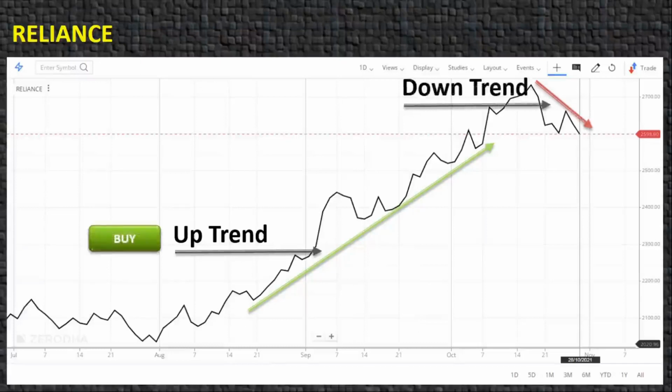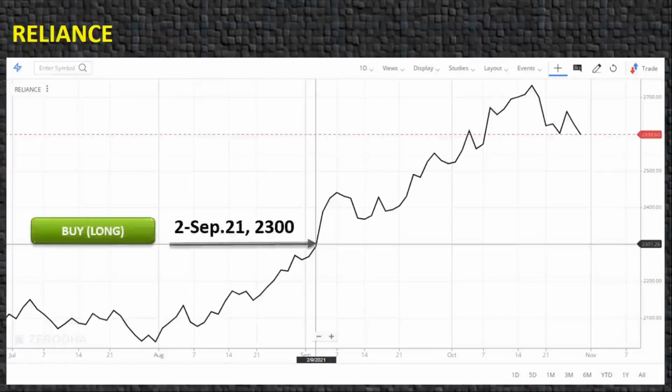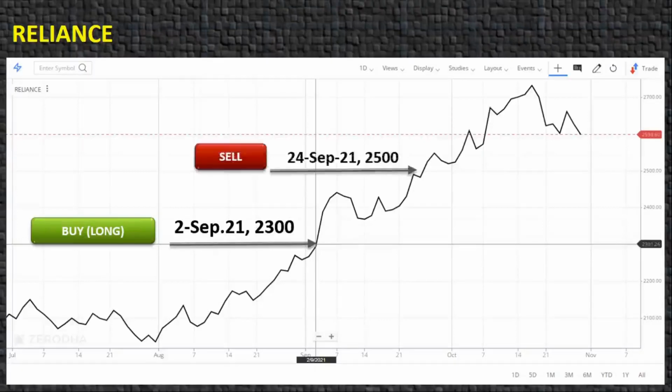So, we can buy any stock during uptrend. Similarly, we can sell the stock in downtrend. One can buy many stocks simultaneously to create a collection called portfolio. For example, if we buy one quantity of Reliance share on 2nd September 2021 for rupees 2300, then later on 24th September 2021, if we sell the share for rupees 2500, we can get a profit of rupees 200 from this trade. Taking a buy entry on a share is called long position.